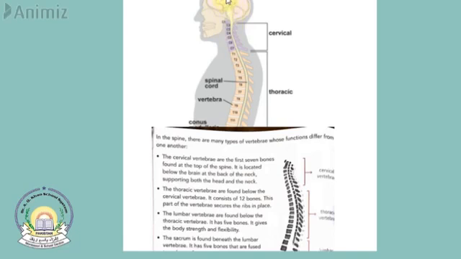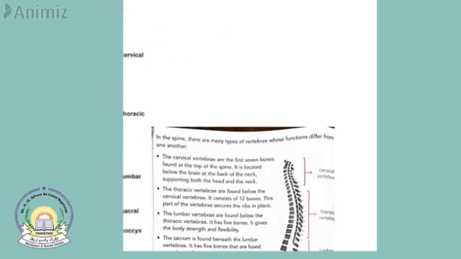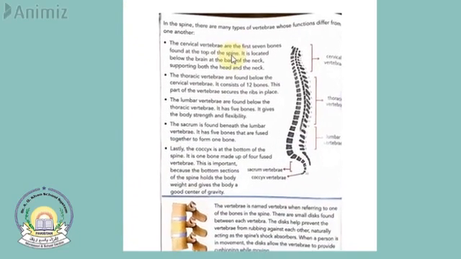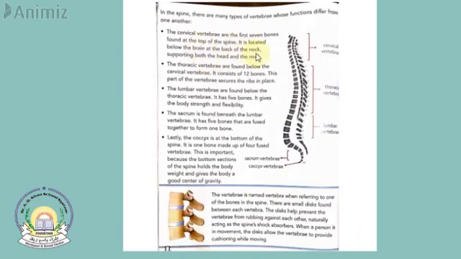This is the brain, and they're located at the bottom of the brain, at the back of the neck, supporting both the head and the neck. So their function is to support the head and the neck.